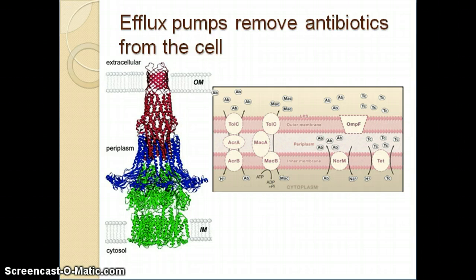On the right are more examples of these efflux pumps. Notice that they require ATP or an ion gradient to pump the antibiotic out of the cell. These pumps require energy.